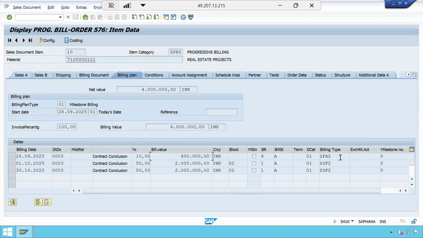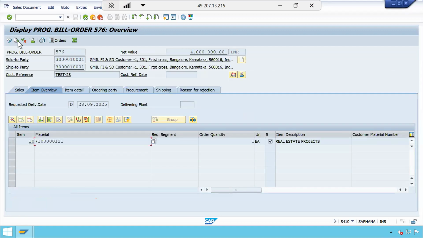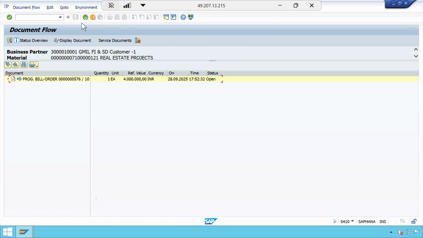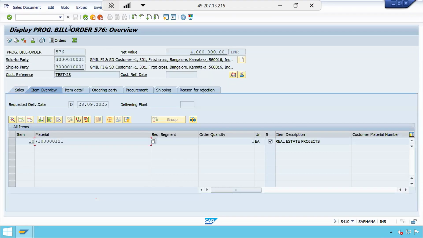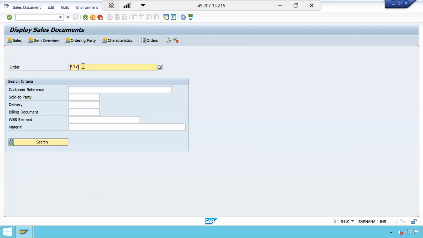Like this, the down payment value, down payment type, and this is the normal regular billing type. I maintained this. I have done almost everything, but I am unable to clear it because I am facing an issue. Yeah, the dump is coming.